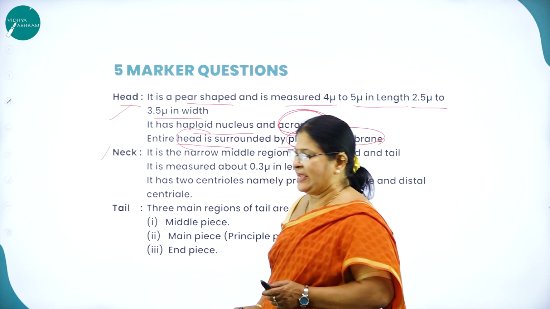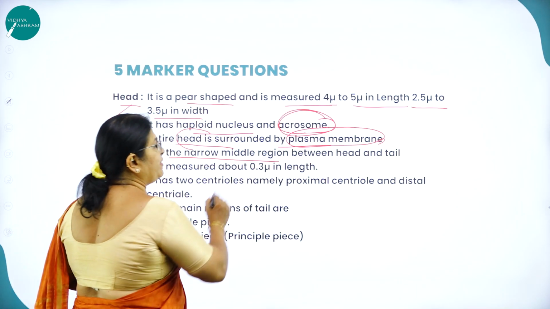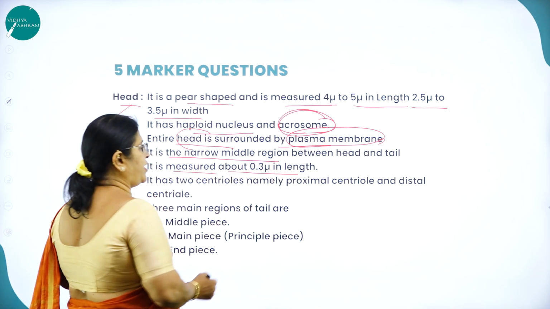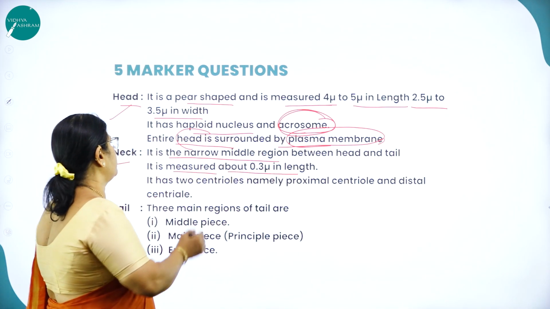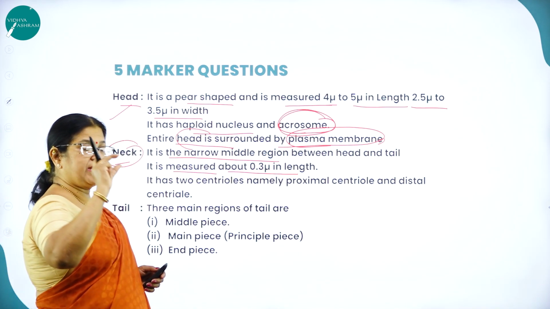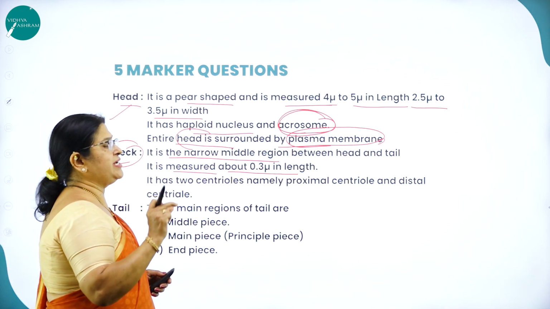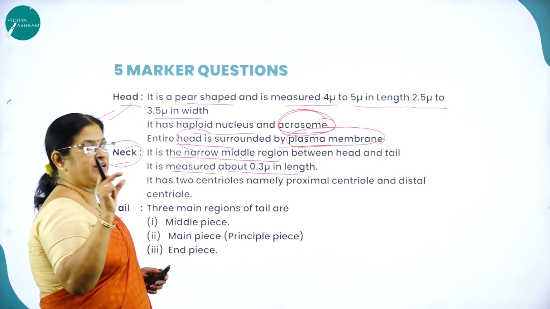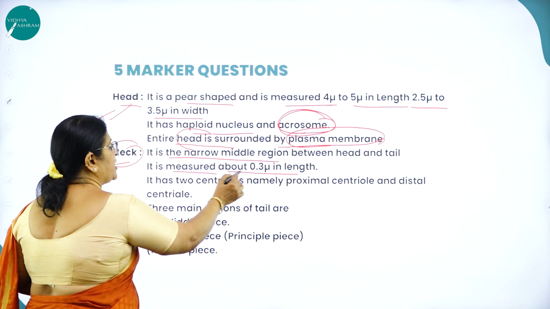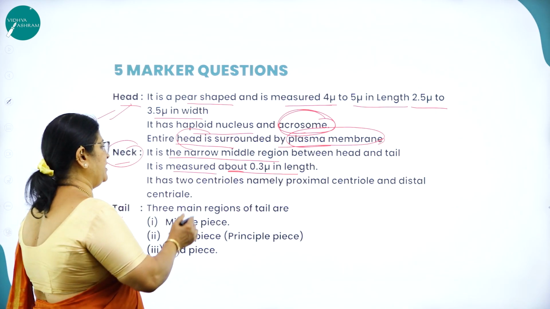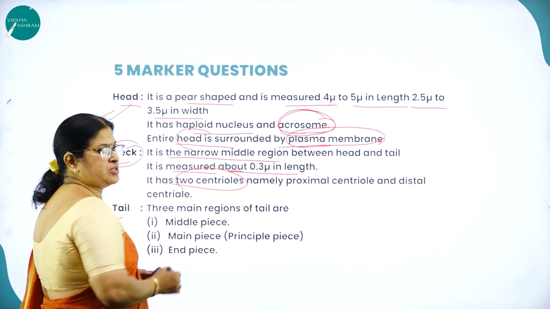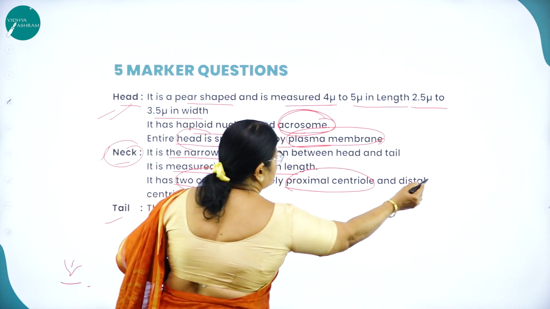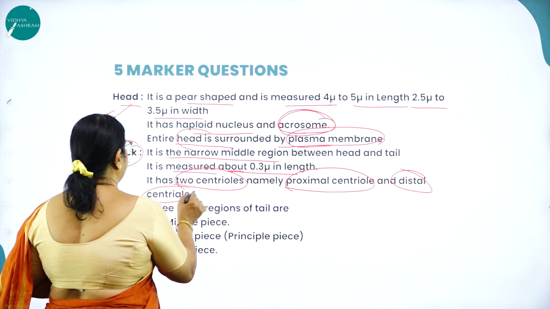Moving on to the neck region. It is the narrow middle region between head and tail. It measures about 0.3 micron in length. So what is the neck region? It is a very small, narrow middle region between head and tail, measuring around 0.3 micron in length. It has 2 centrioles, called the proximal centriole and the distal centriole.